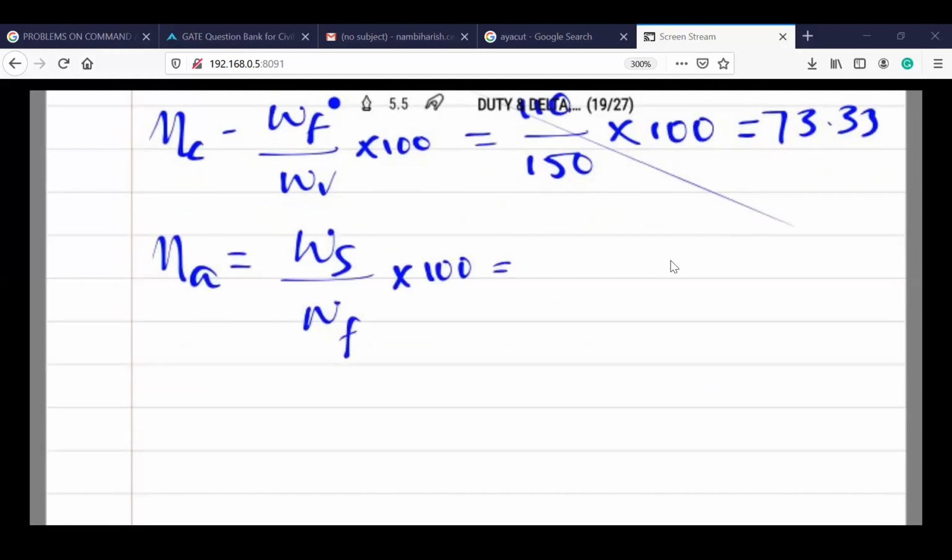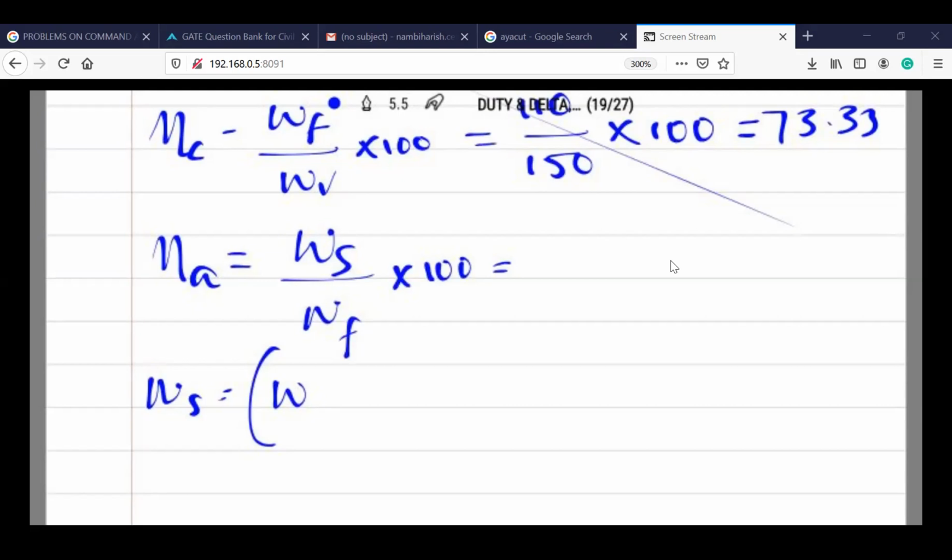Ws is the storage, that is, how much moisture is stored in the soil. Water is given, some moisture will be stored, and some will go as runoff. So we have to find out how much moisture is stored in the soil.